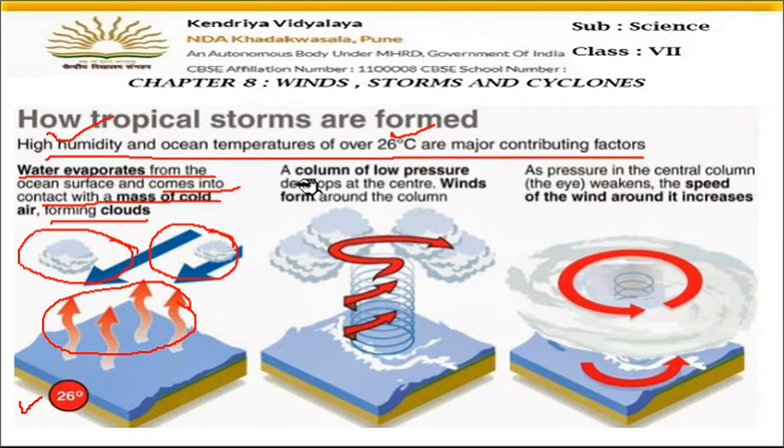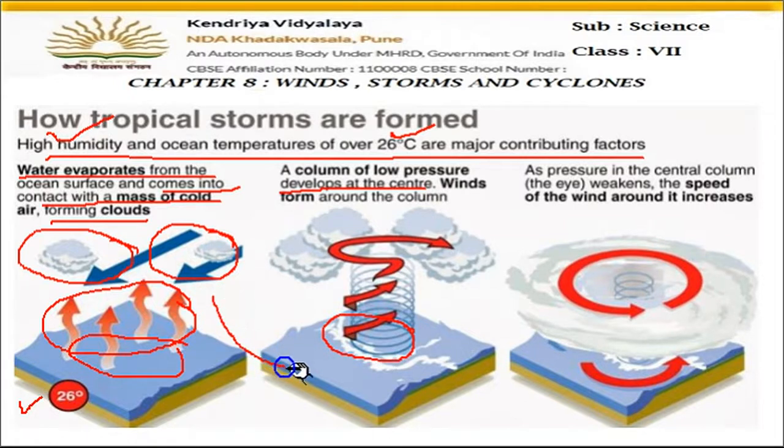Now a column of low pressure develops at the center. When the hot air moves up, there will be a reduction in the air pressure because air is moving up. So in the middle, on the surface of the ocean, a low pressure area will develop. Winds form around the column. So what will happen now?